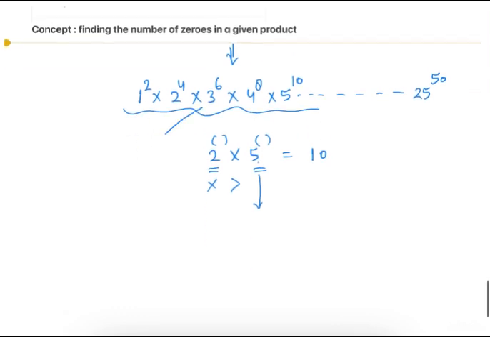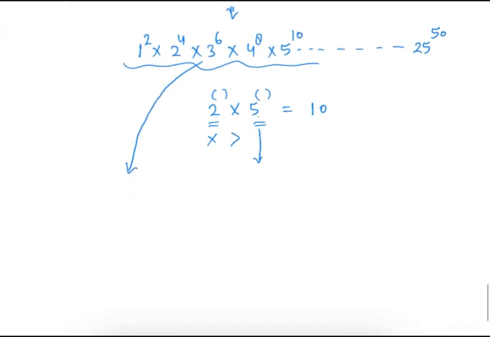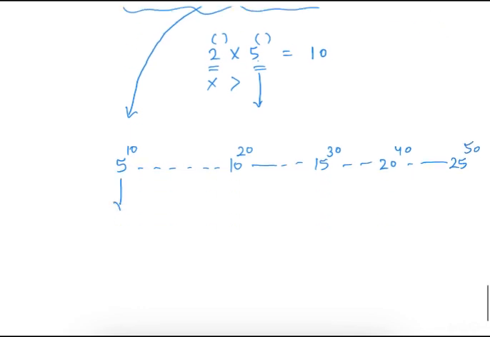So in this expression, where can we find 5? One will be at 5 with the power of 10. Another we will get 5 at 10, and here the power will be 20. Same way, at 15 the power will be 30, at 20 the power will be 40, and at 25 the power is 50. Okay, so from here we get the power of 5 as 10.